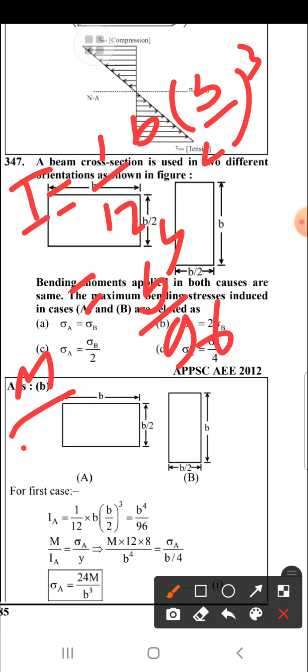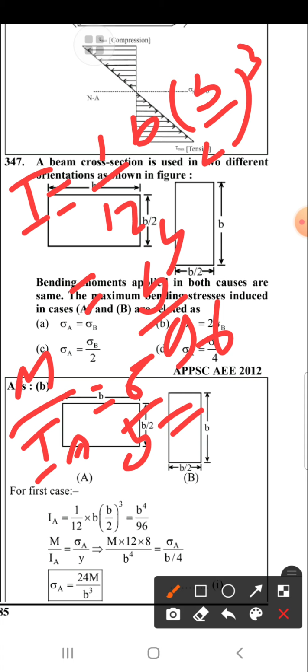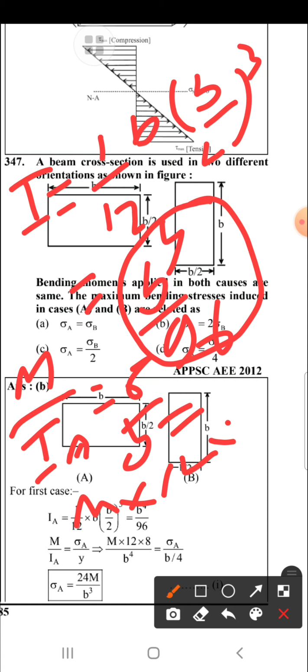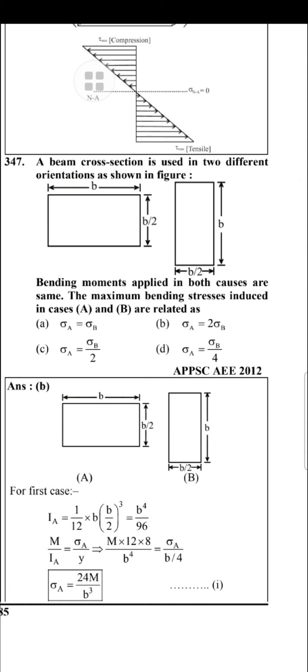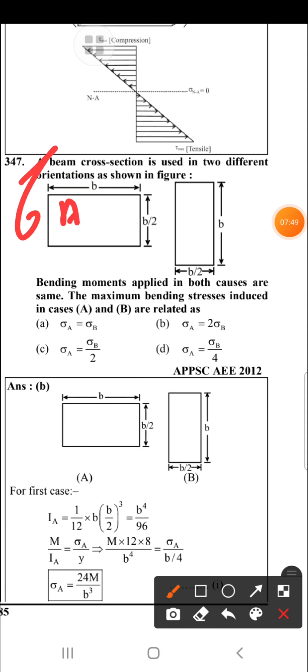As the bending moment formula M by I is equal to sigma by y, here I_A is b power 4 by 96. We put the value here, then we get M into 12 into 8 by b power 4, and after that the answer is sigma A is equal to 24 M by b cube.